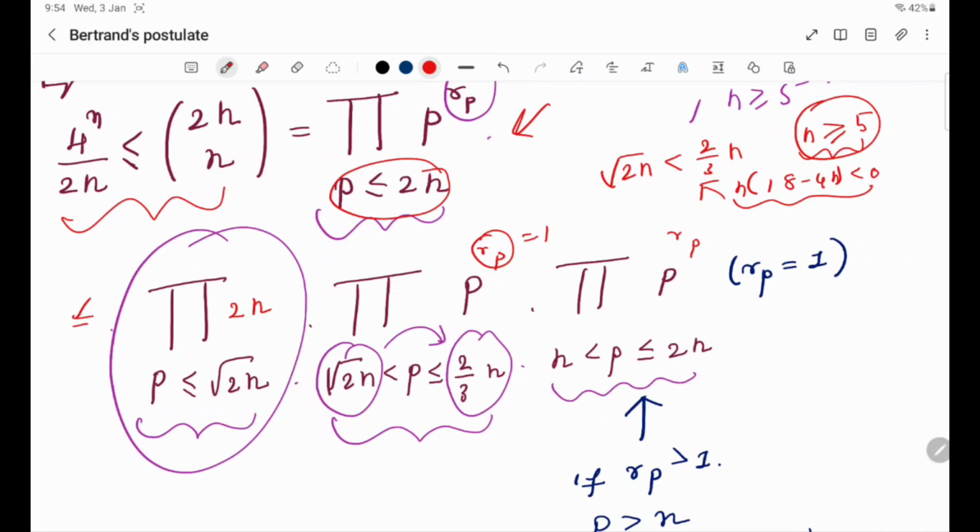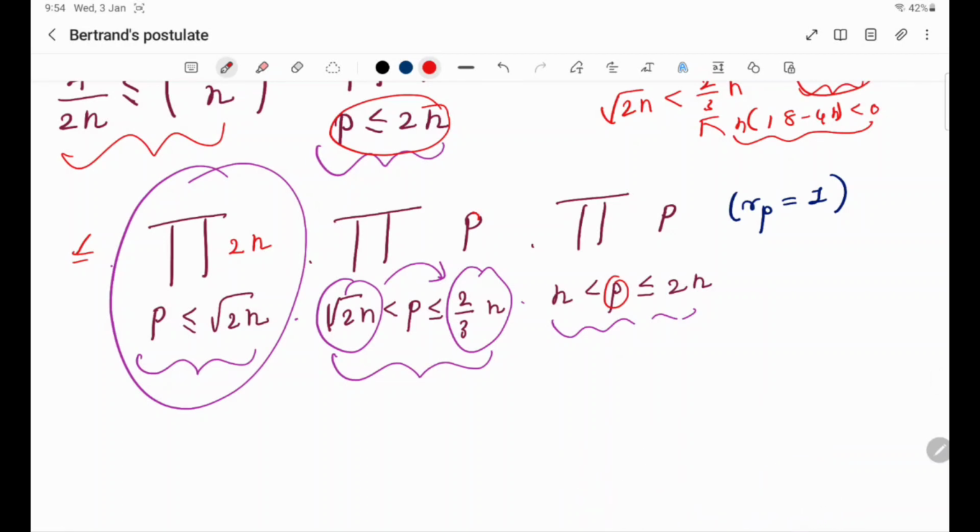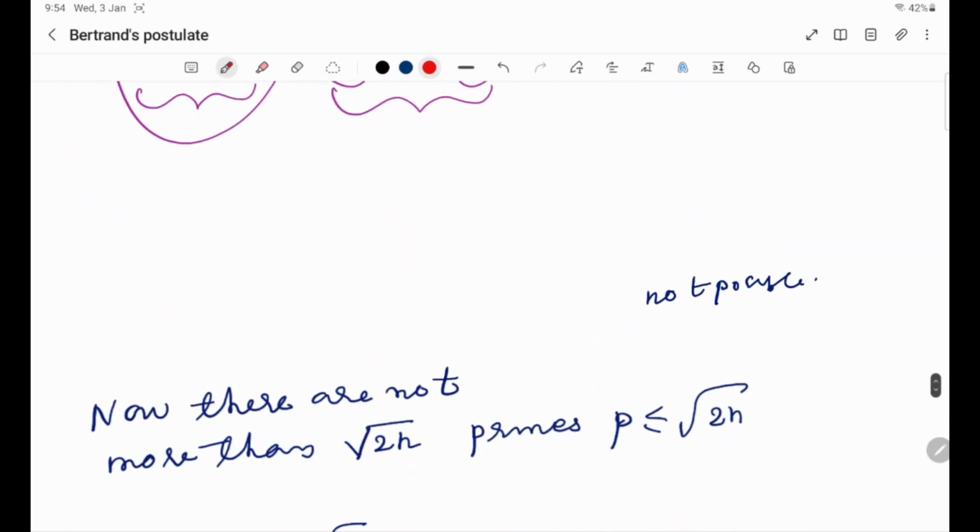That's not possible, because every prime power should be less than or equal to 2n. So this means this is 1. Similarly, that is the same case, because this prime is also greater than root 2n, so this is also 1. So finally we get this. Okay, rp is 1.